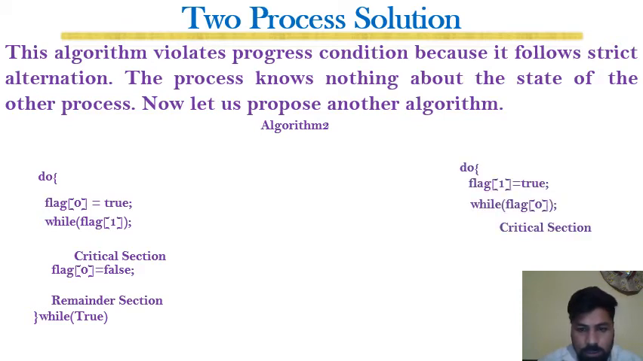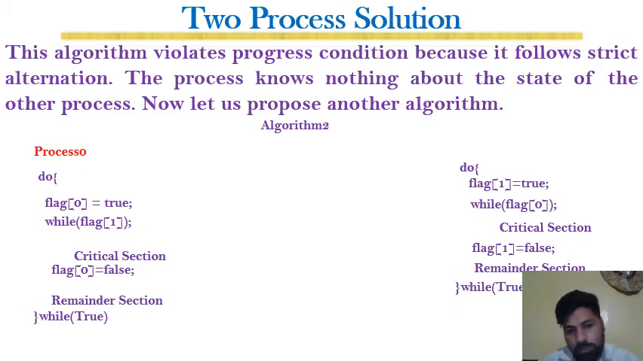Now this is the code for P0, and this is the code for P1. In the previous algorithm we just had a turn variable, but now we have a flag array, a boolean array of size 2, where the index shows which process is ready to enter.